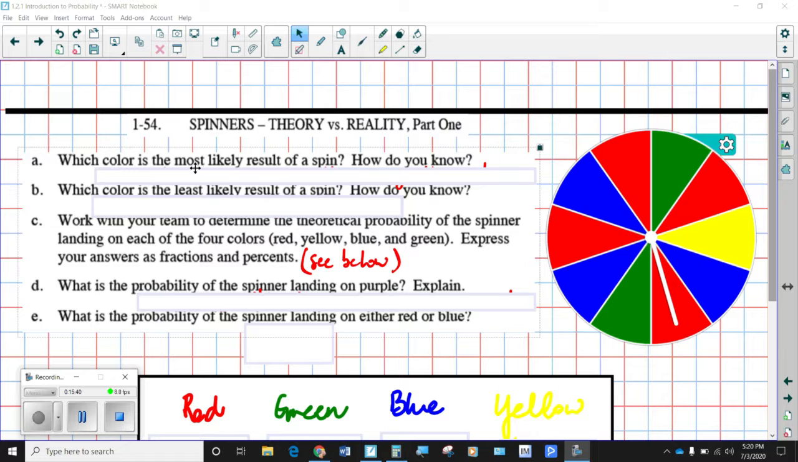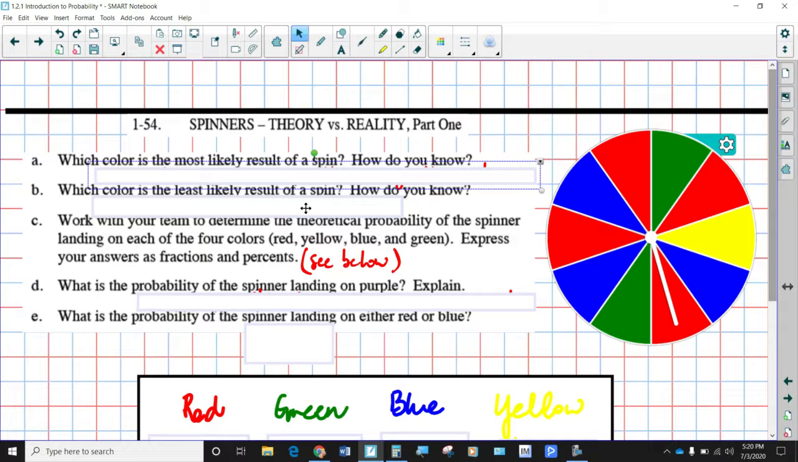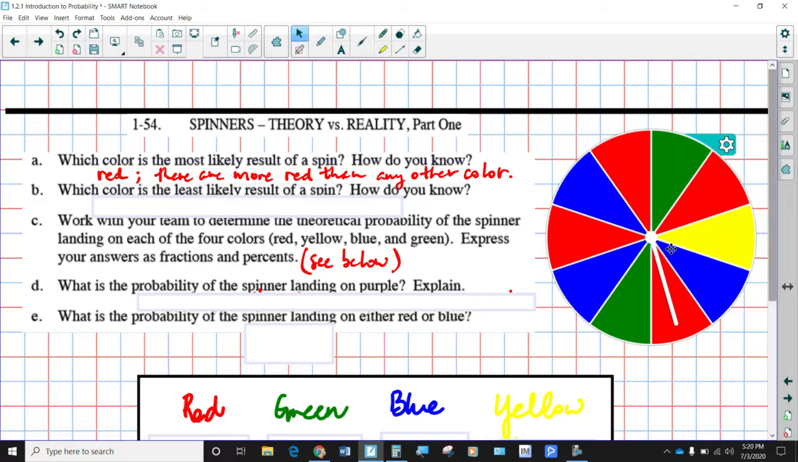So which color is the most likely result of the spin, and how do you know? Well, the one that's the most should be the one that you have the highest likelihood of spinning and landing on, right? So wouldn't that be the red? There's more red than any other color, right? And which one is the least likely to happen? Well, which one only has one? Yellow would be the least likely one to happen because there's only one yellow and there's more than one of every other color.